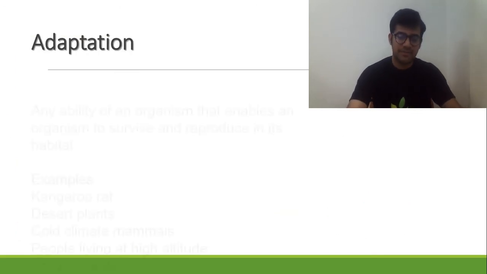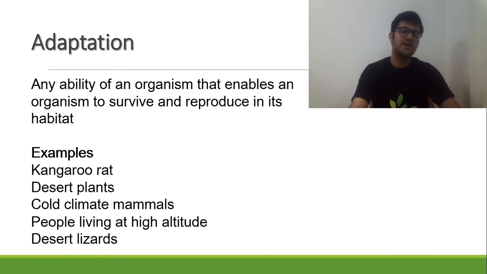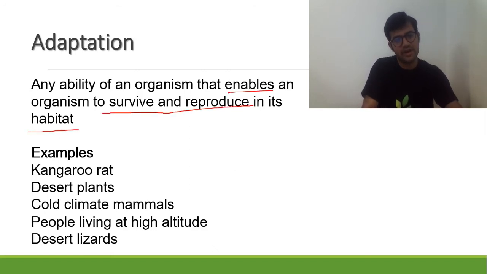Now comes adaptations. The external surroundings change, and all these other responses are not there. An organism makes modifications in itself so that it can adapt better. There are certain modifications in their own systems so they can adapt better in their surroundings. An ability of an organism that enables them to survive and reproduce in that habitat.